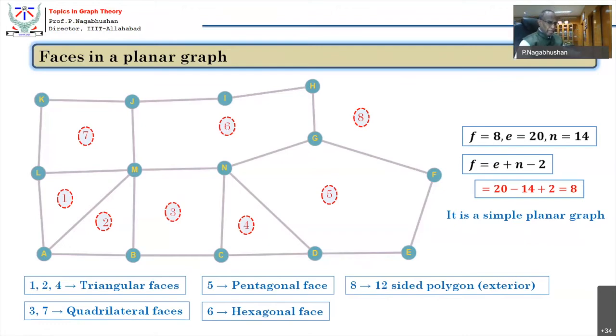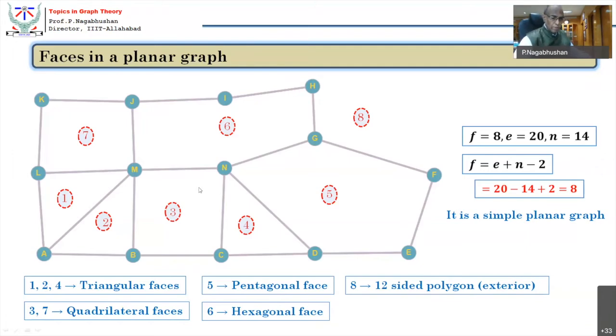Before going to that, let's concentrate on any particular face, face number 4. It has 4 vertices and 4 edges. Every edge is an edge between only 2 faces; every edge is a common boundary between 2 faces. So every edge will be counted in 2 faces. That's point number 1.